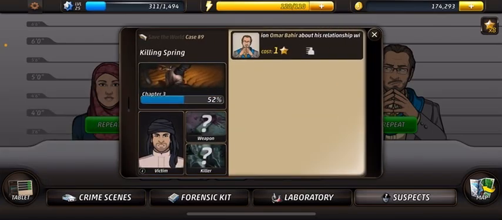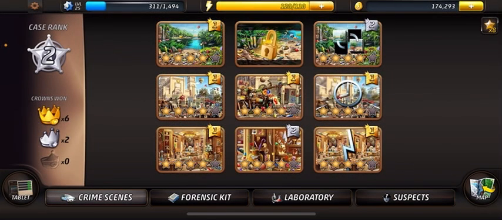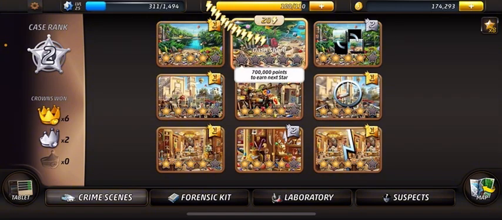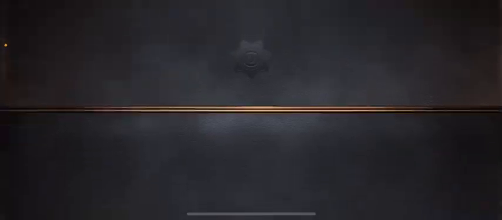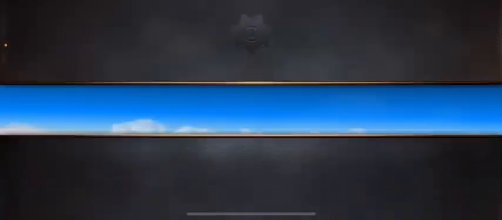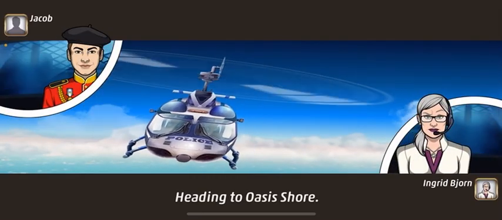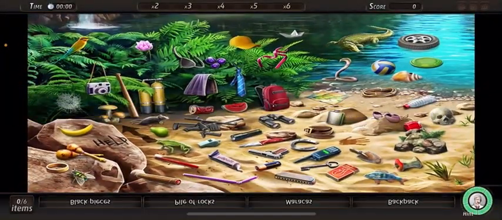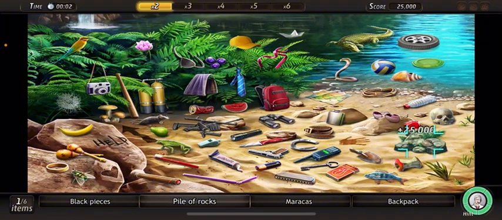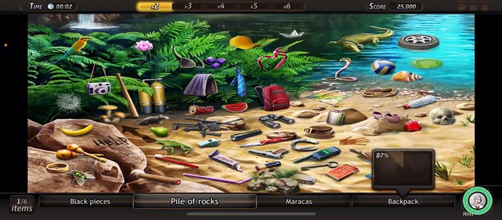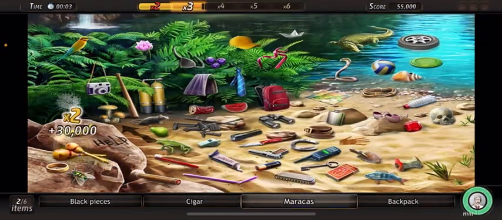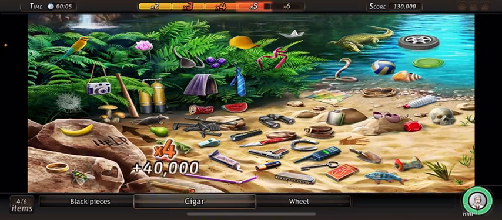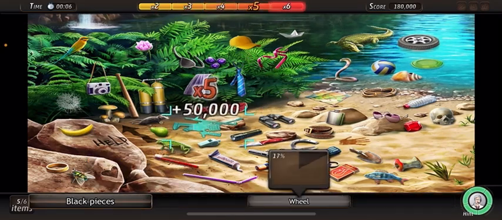We're doing it, Ingrid. Okay, let's go. Where it all started. The oasis shore. I mean, it's a zoomed up version of the first crime scene. Pile of rocks, that's obviously going to be something. Backpack. Cigar, black pieces, and a wheel.